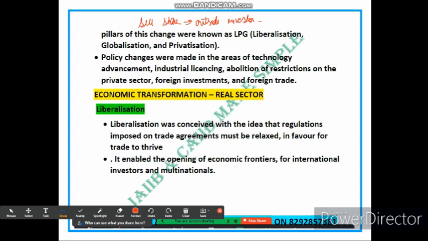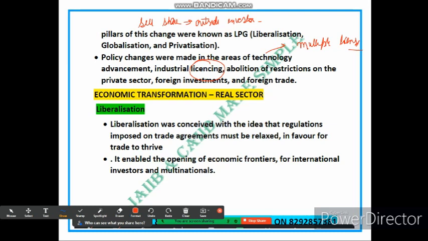Now let's come to the next point, that policy changes were made in various areas. So let's suppose there are strict regulations in a country that require companies to obtain multiple licenses and permissions from the government before they can start or expand their business operation. So in an effort to boost economic growth, the government decided to simplify the licensing process. The licensing process was simplified, and it removed unnecessary restrictions on private business and made it easier for foreign companies to invest and trade in the country.